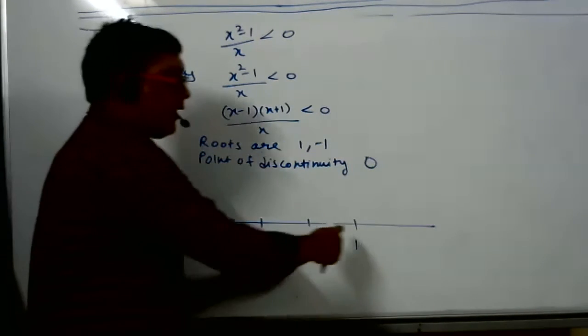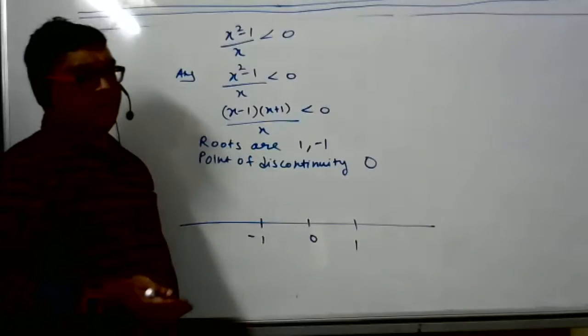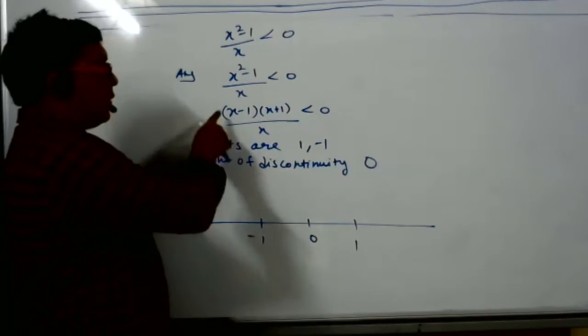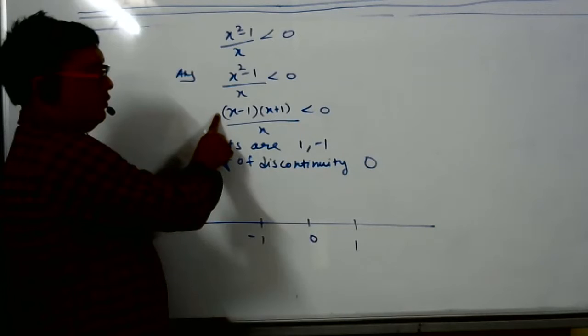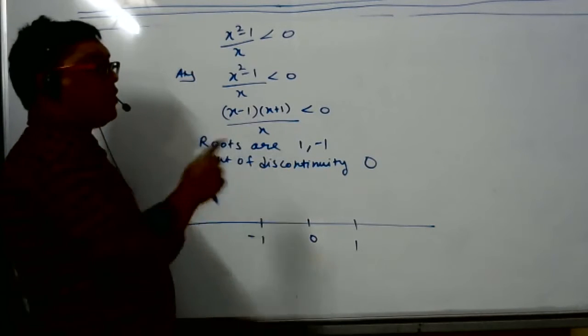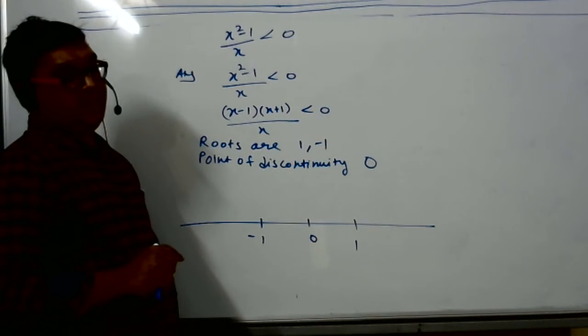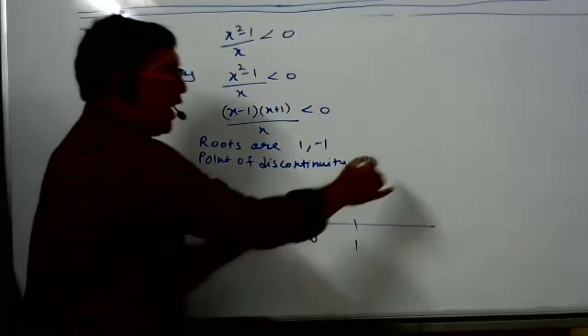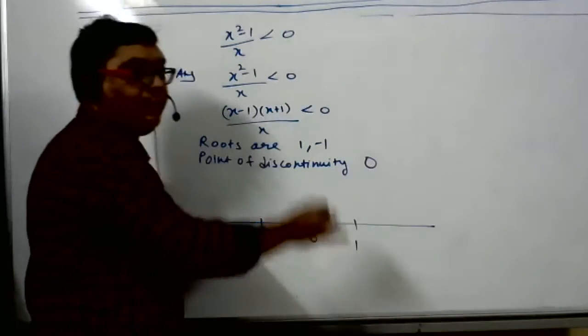What notes I have given? Take a number more than 1. Take any number more than 1. Tell the number. 10. Substitute 10 in the numerator. Will you get a positive number or negative number? Positive. If you get a positive number, start the curve. You have to draw a wave.